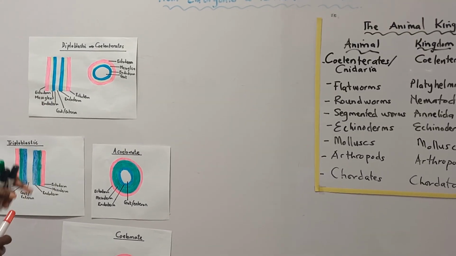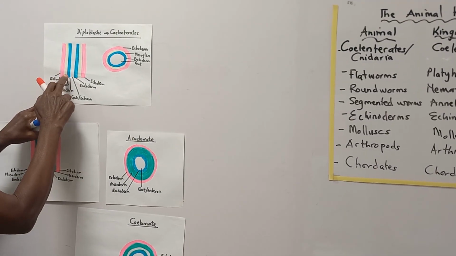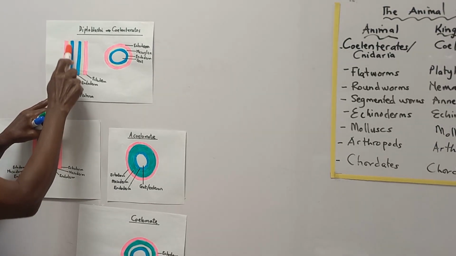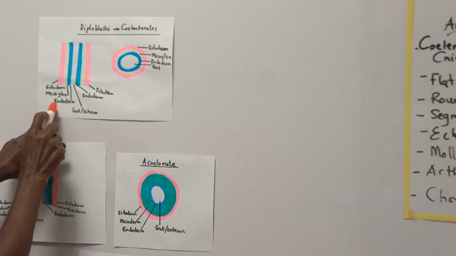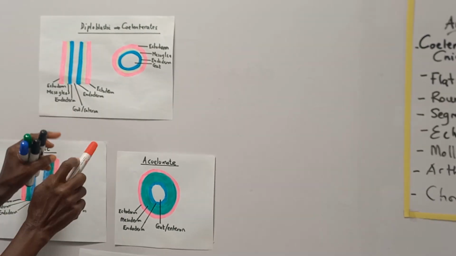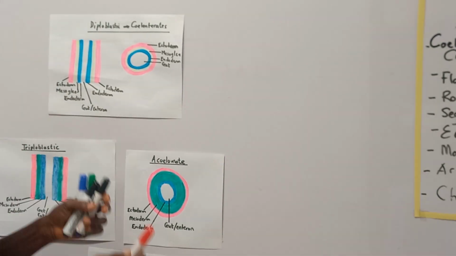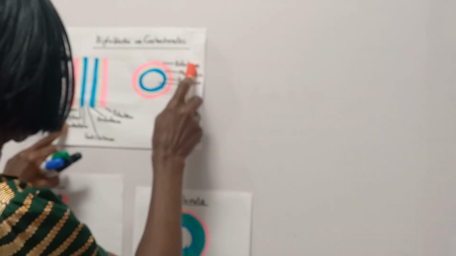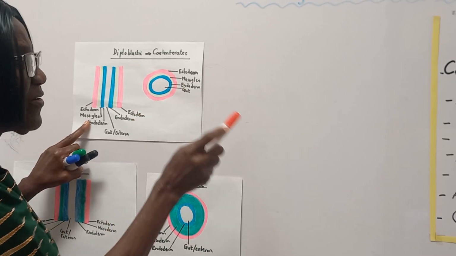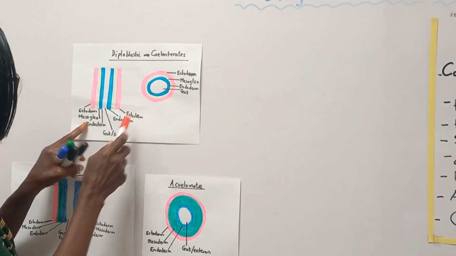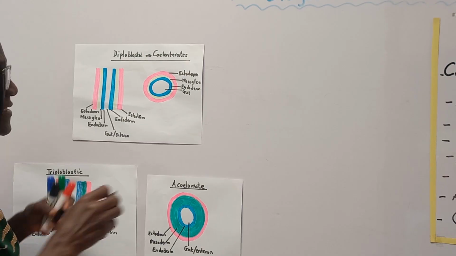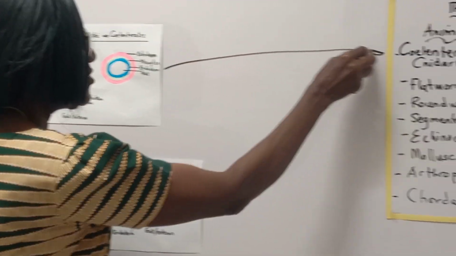The two layers, ectoderm and endoderm, are separated by a jelly-like substance called mesoglea. So you have two layers of germ tissue, ectoderm and endoderm, separated by mesoglea and surrounding a gut. And these animals, diploblastic, are coelenterates.